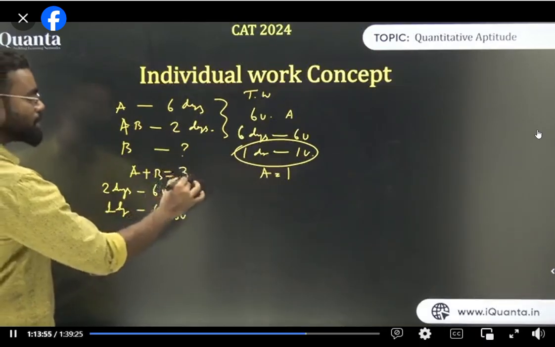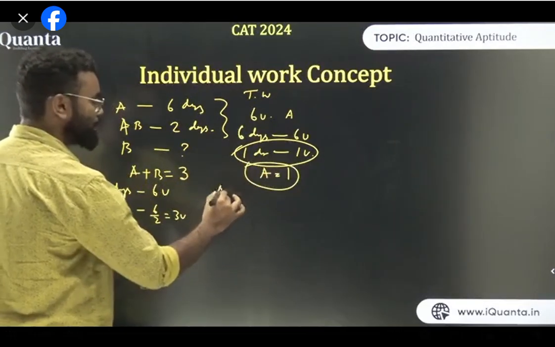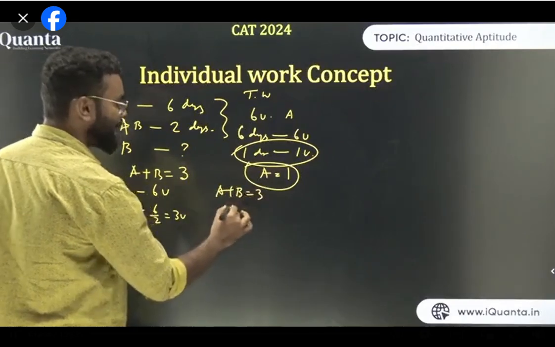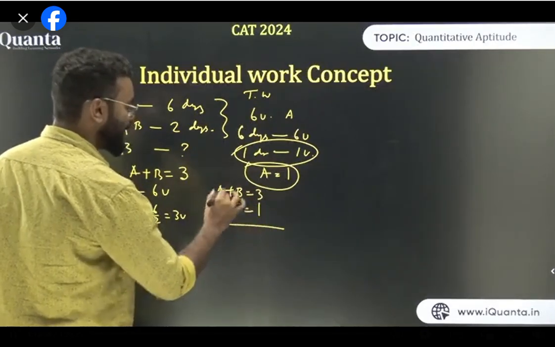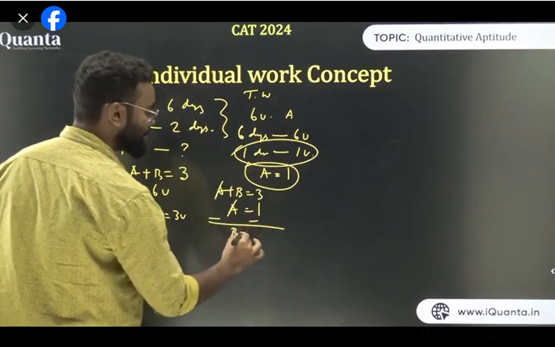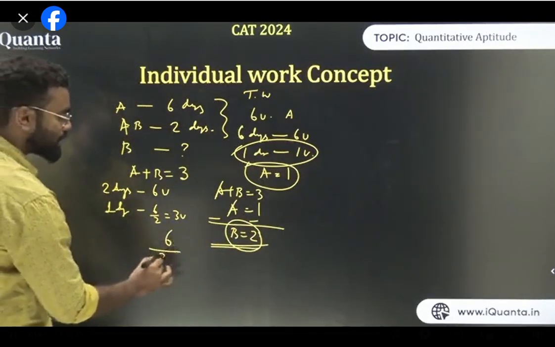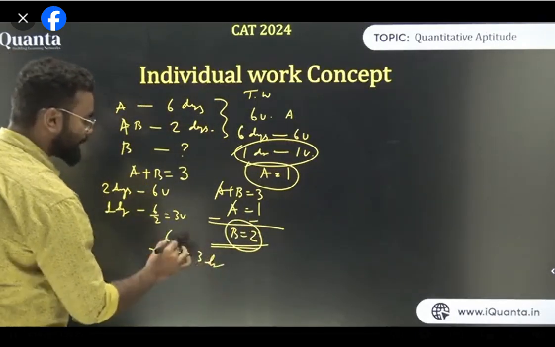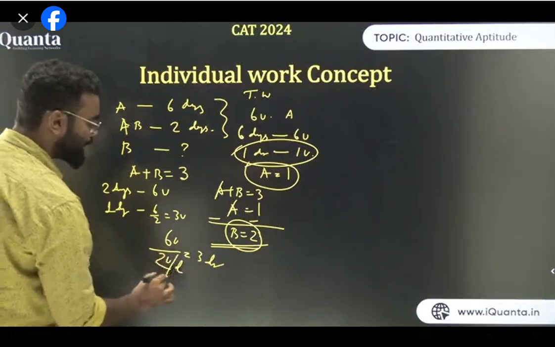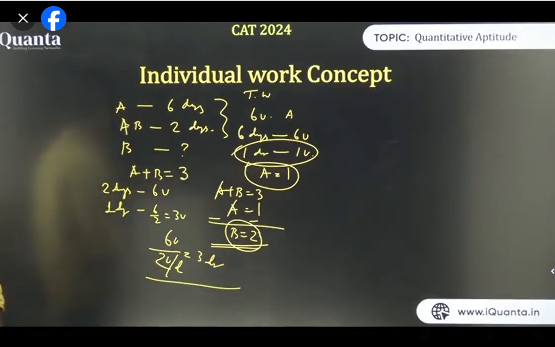तो A plus B कितना हो गया 3 unit और A हो गया 1 unit. So A plus B is equal to 3 and A is equal to 1. So if I subtract, A gets cancelled out. So B is basically 3 minus 1, that is 2 unit. तो B एक दिन में कितना करेगा? 2 unit करेगा. Total काम कितना है? 6 unit. तो 6/2 is basically 3 days. That is 6 unit and 2 unit per day. So how many days the work will be done? The answer is 3 days. B will do the work in 3 days.